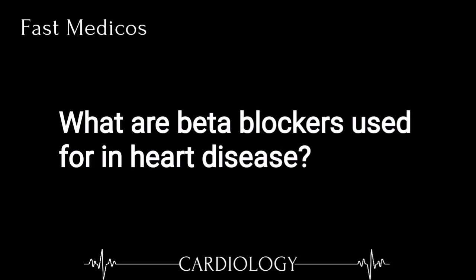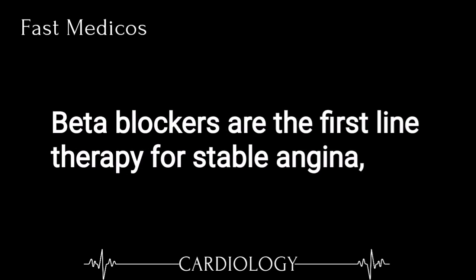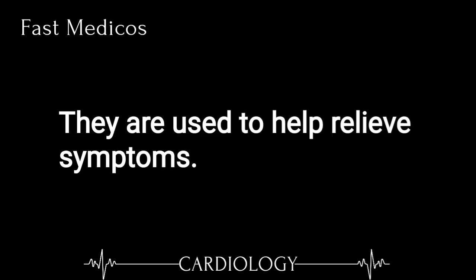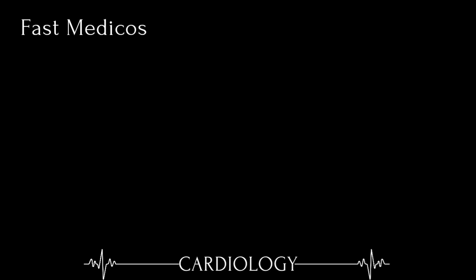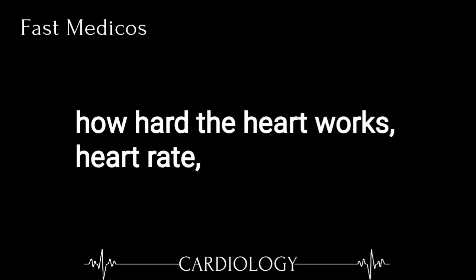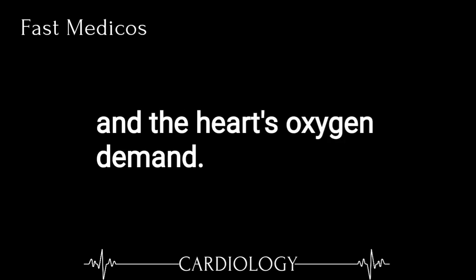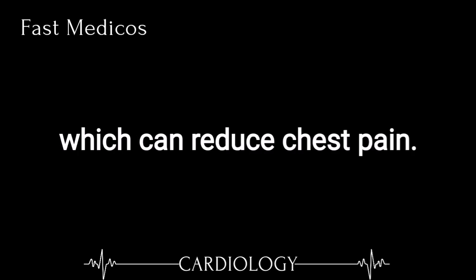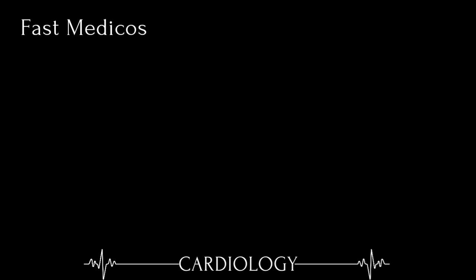Beta blockers. 1. What are beta blockers used for in heart disease? Beta blockers are the first-line therapy for stable angina, which is chest pain caused by reduced blood flow to the heart. They are used to help relieve symptoms. 2. How do beta blockers work? Beta blockers work by decreasing the heart's contractility, how hard the heart works, heart rate, and the heart's oxygen demand. This helps the heart use less oxygen, which can reduce chest pain.